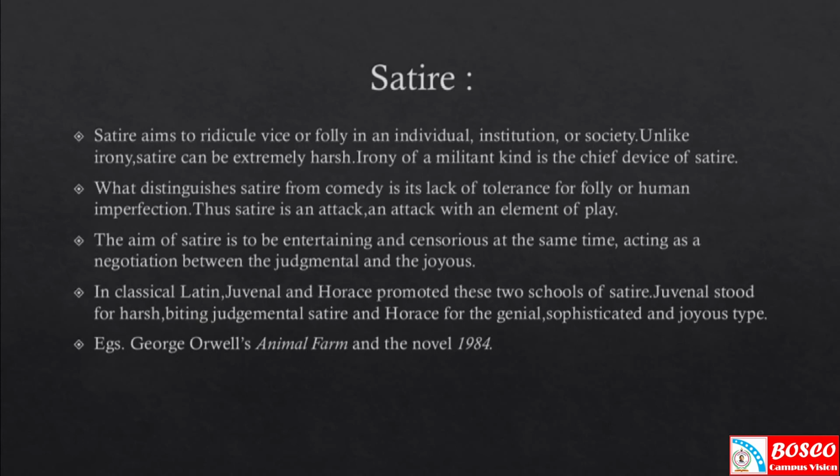It is a type of humor. Ridicule what? To ridicule vice. Vice means one's wicked behavior or cunning behavior. Or folly. Folly means one's foolishness. So satire aims to ridicule vice or folly in an individual or institution or society.